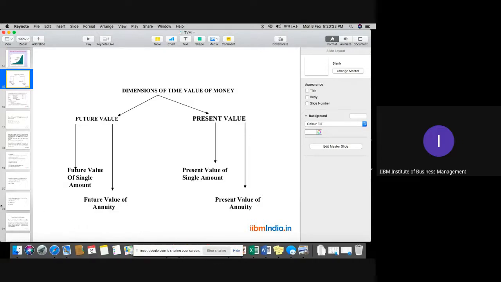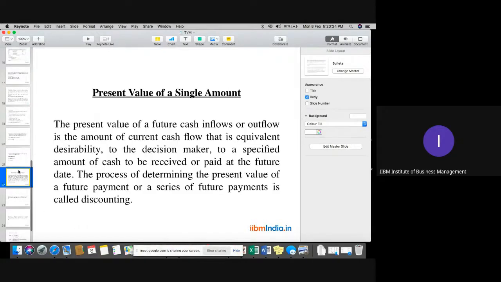Now, the topic is the present value calculation of a single amount. When we discuss present value, remember that when we talk about the cash inflow or earnings of a company, or the cash outflow, we always need to make a decision whether a particular project will be profitable.